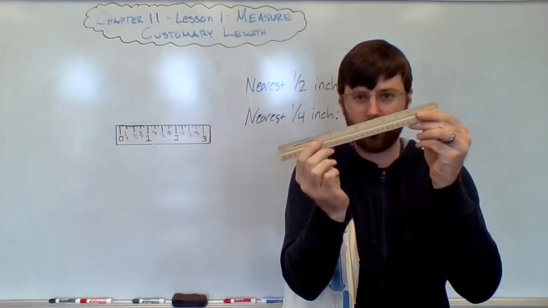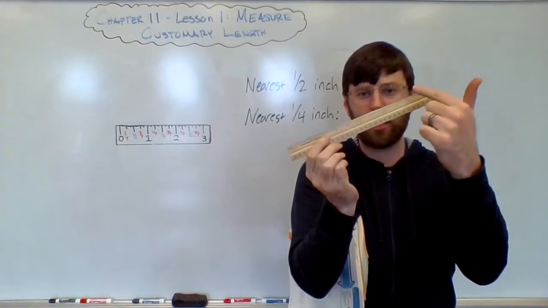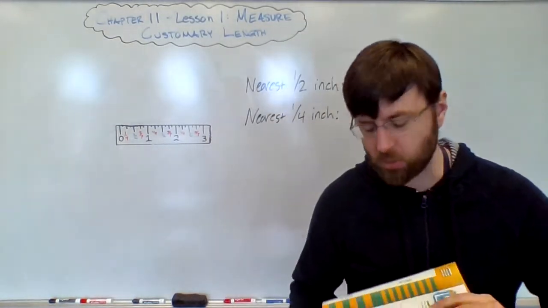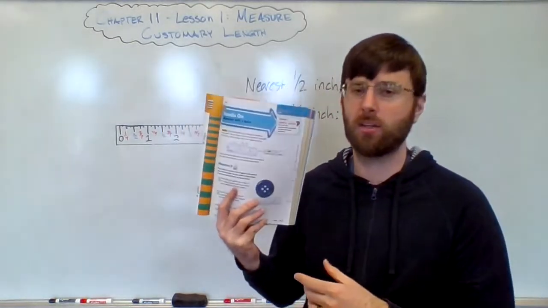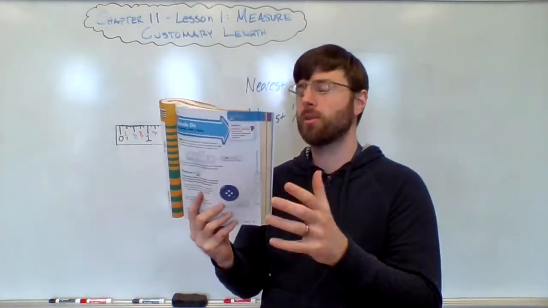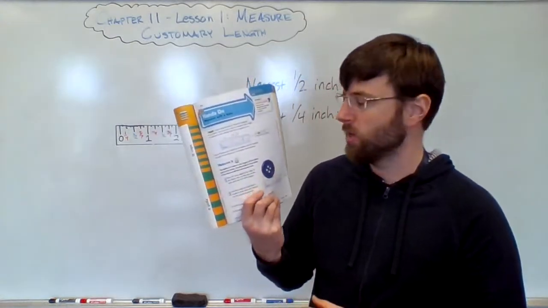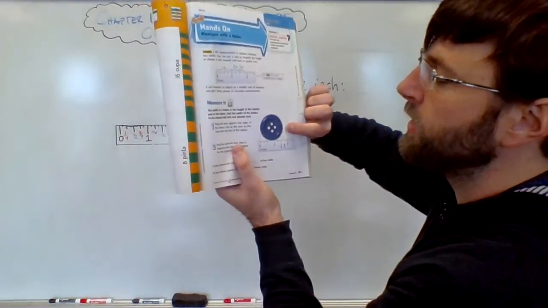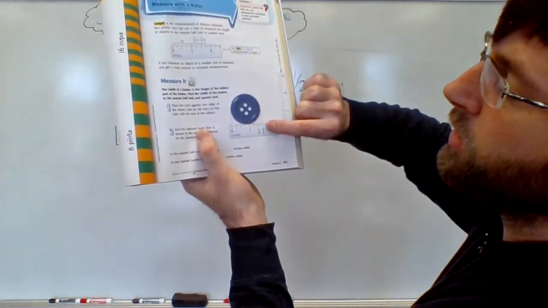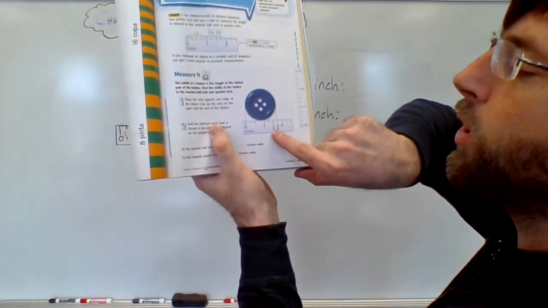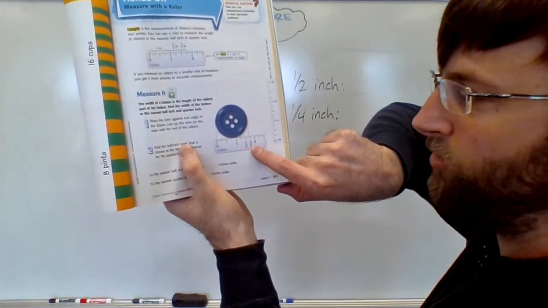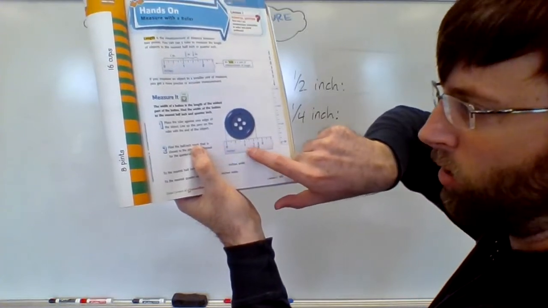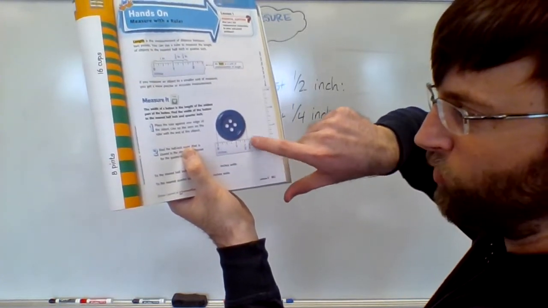If you measure a little diagonally, a diagonal line might give you a really inaccurate estimate. On this first one, the object's round, so it doesn't really matter if it's diagonal or not too much. But on other objects, it's going to be really important that you not measure diagonally. So we can see here in the book that the measurement, they've drawn the line, it goes somewhere in between 1 1/2 and 1 3/4 of an inch. 1 whole inch, and then 1 1/2 and 1 3/4.